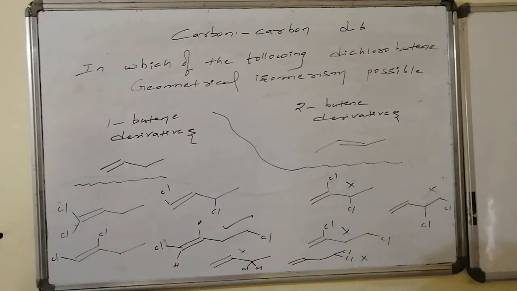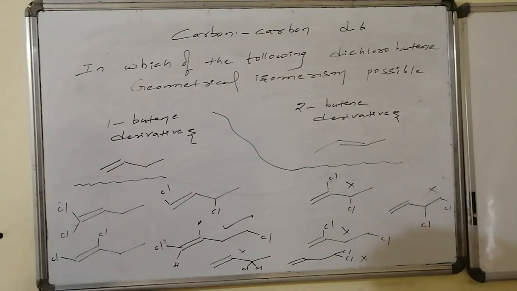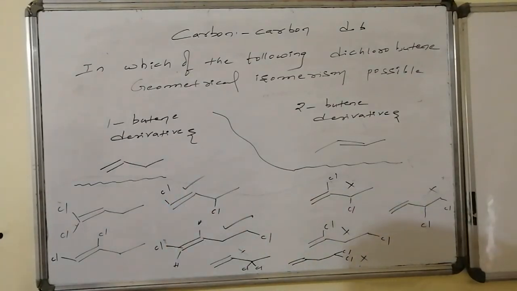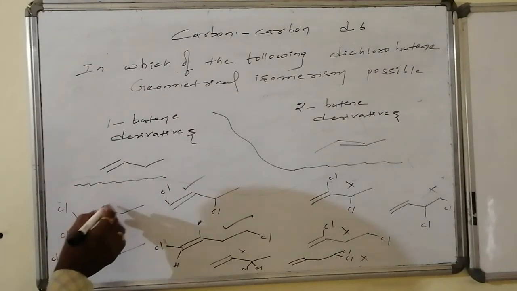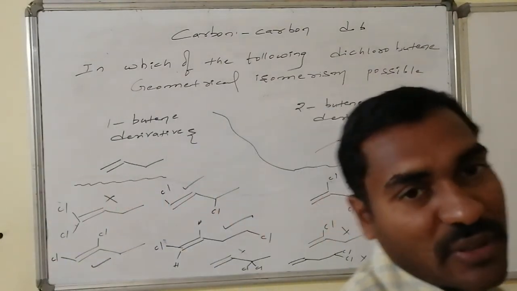In this case also, hydrogen is here, hydrogen is there, restricted rotation has one common group, hence it can show geometrical isomerism. And here one hydrogen is there, and one chlorine is here, one chlorine is there, hence it is also eligible to show the geometrical isomerism. There is no common group here, hence it is unfit.